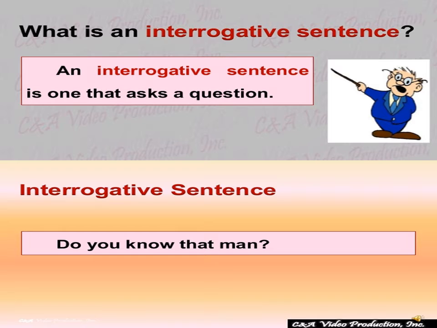Next, we will know about the interrogative sentence. What is an interrogative sentence? An interrogative sentence is one that asks questions, means sawaliya jumla. Interrogative sentence: Do you know that man?